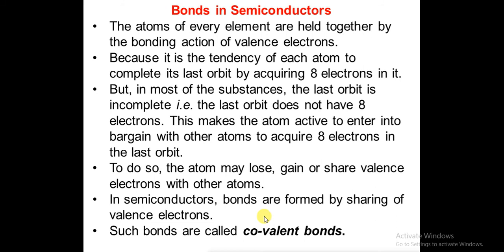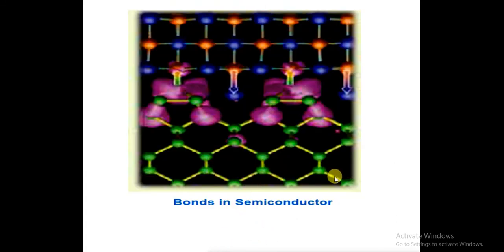In semiconductors, the bonding is formed by sharing of valence electrons, and such bonds are called covalent bonds. In this diagram we can see the bondings in semiconductors. This line indicates bonding. Each of the electrons is shared with electrons of other atoms.